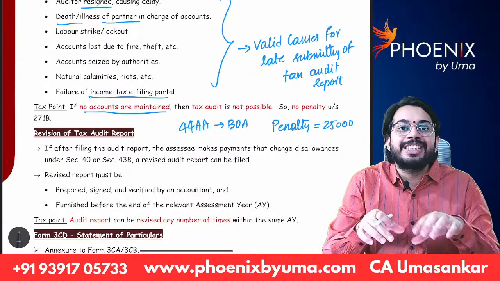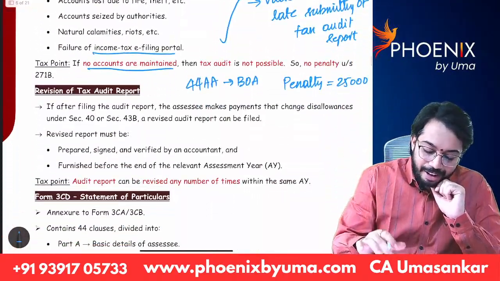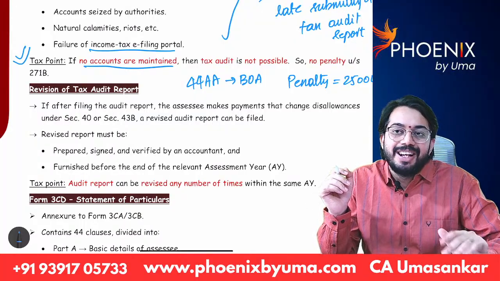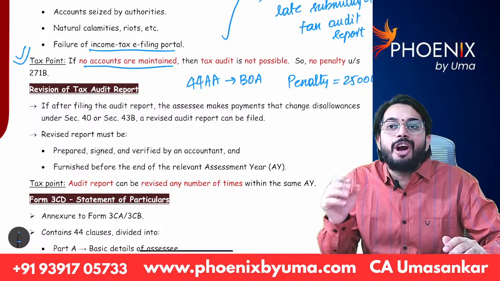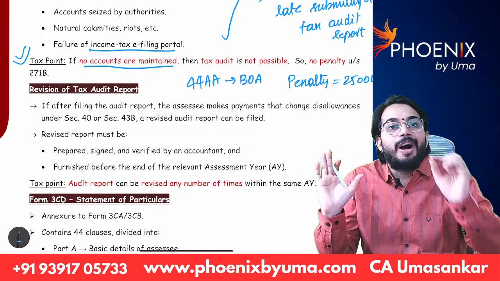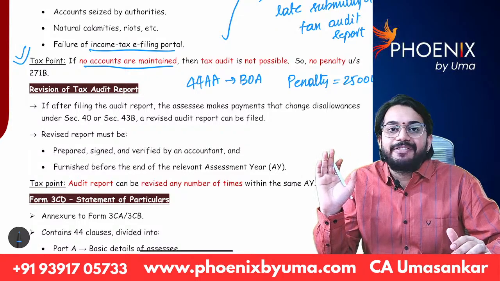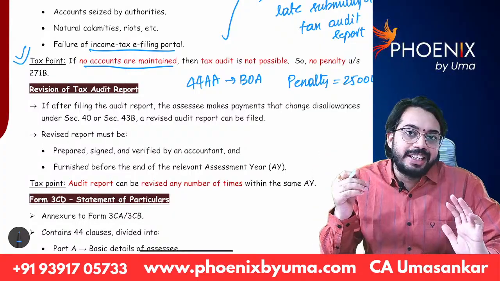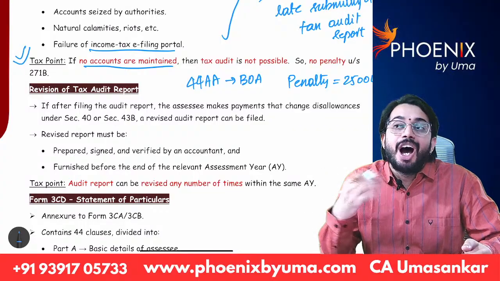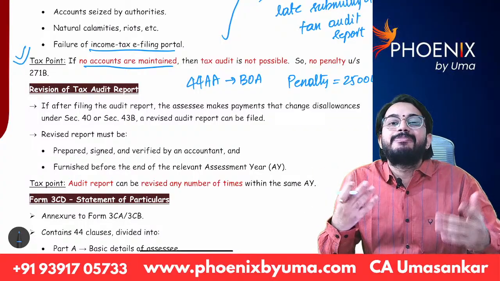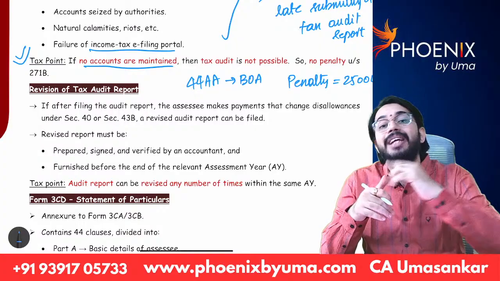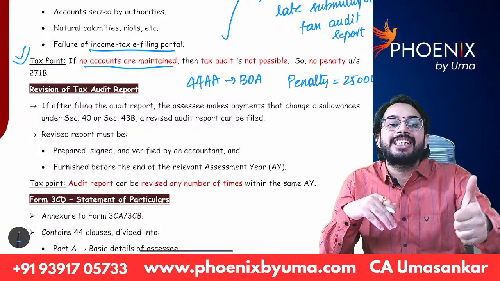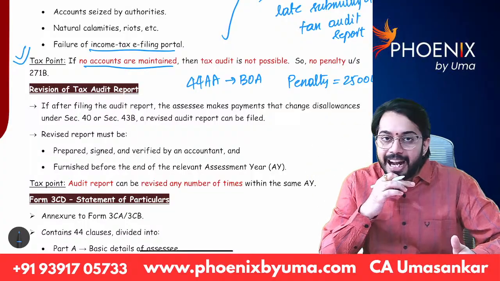So this is an interesting case law. In one case law, the SSC was not maintaining books of accounts. So the department levied penalty for not getting tax audit done. Penalty is 0.5% of turnover or 1,50,000, whichever is lower. Now the SSC argued before the judge, sir, I am not maintaining books of accounts. How can tax audit penalty be levied? If books of accounts are not maintained, penalty should be levied as per section 44AA. I will pay penalty of 25,000. The judge accepted and the SSC paid 25,000 penalty.